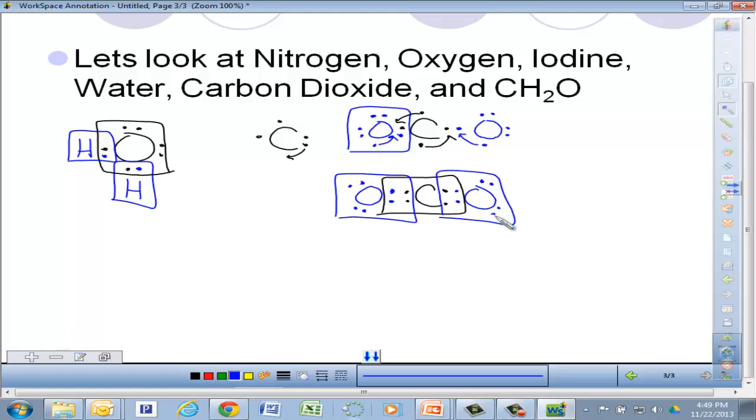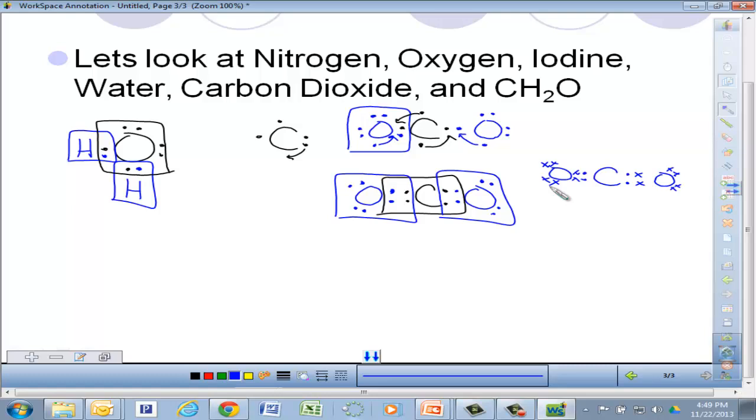I know I'm drawing all of these boxes, and the reason why I'm drawing the boxes is so you can see the 8. I don't have to see them on your assignments. If you want to do something like this, I can see the 8. Again, X, X, O, X, X, X, X. I can see the original electrons, and I can see that each one has 8. You do not have to draw the boxes for me unless it is going to be more beneficial for you.